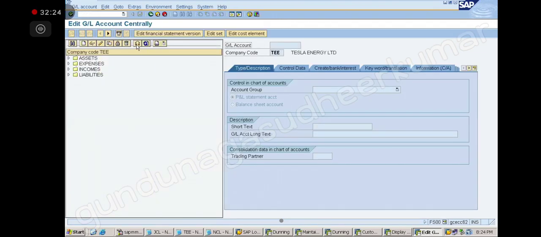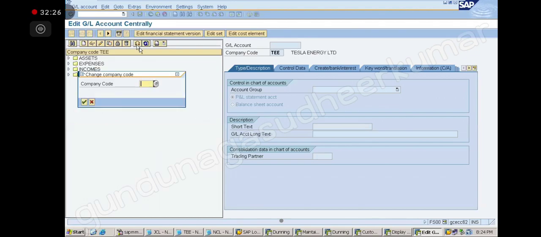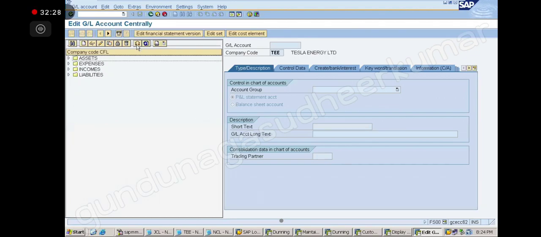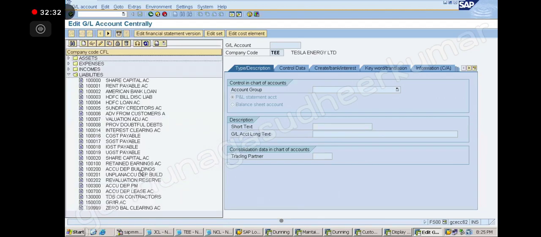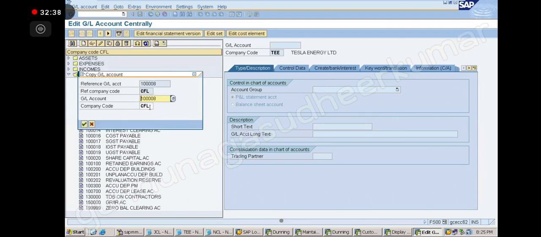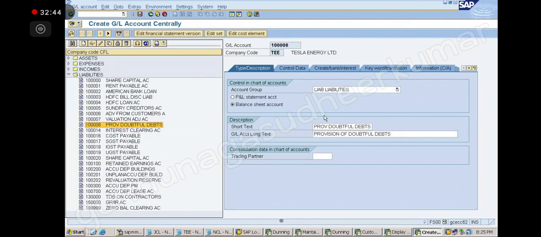Okay, so now I will copy it from some other company code. Liability. It should be provision for doubtful debt. Let's copy this and create it in our company code. What is our company?